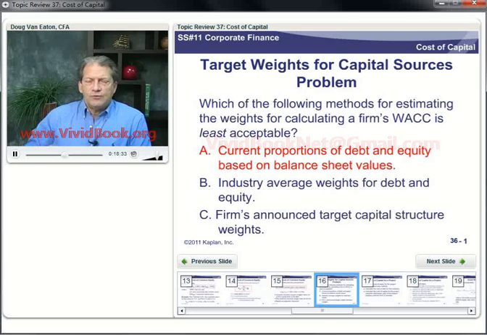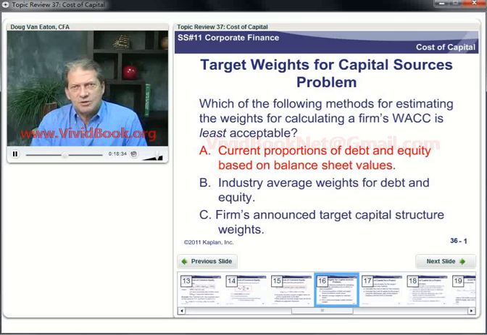Well, our least favorite there is going to be answer A. It says current proportions of debt and equity based on balance sheet values. Well, even if we're using current proportions and not making any adjustments at all, we still want to use market values, not balance sheet values.